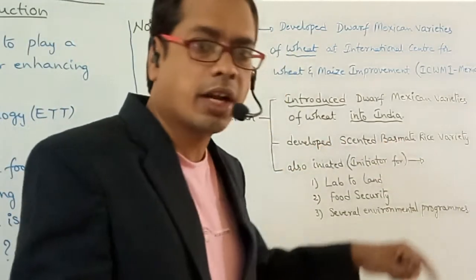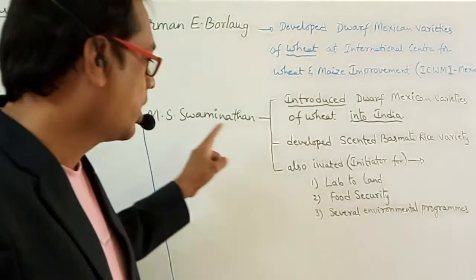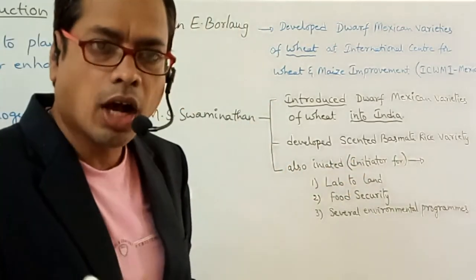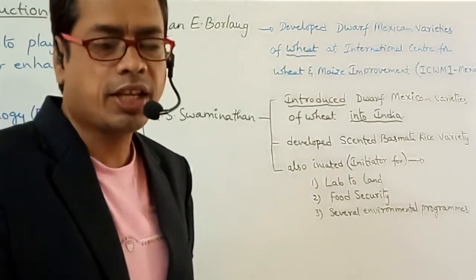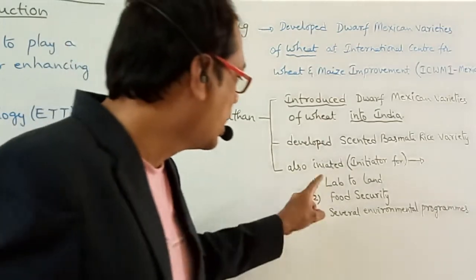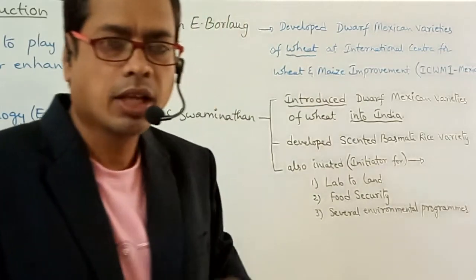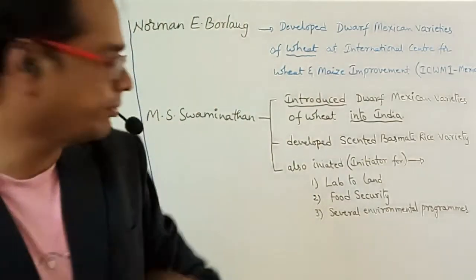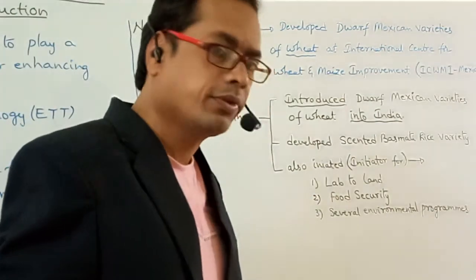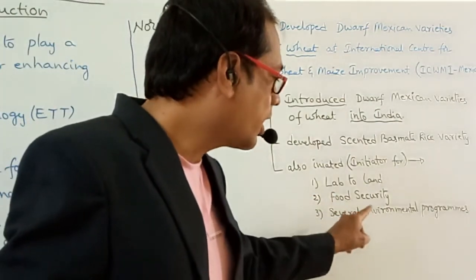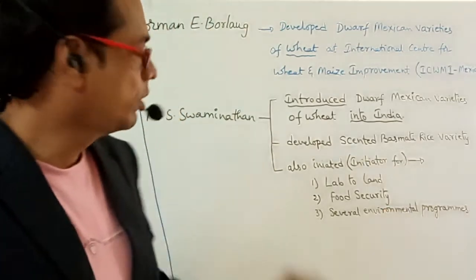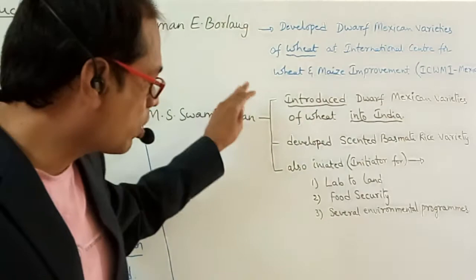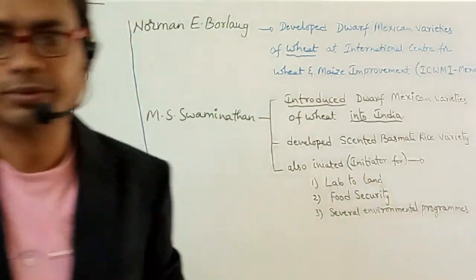He also initiated lab to land, that means the plants that are cultivated in lab are shifted to land. Next, food security and several other environmental programs. These are the points related to M.S. Swaminathan. Please note down all these points, my dear students.